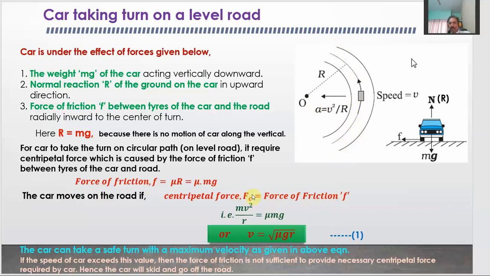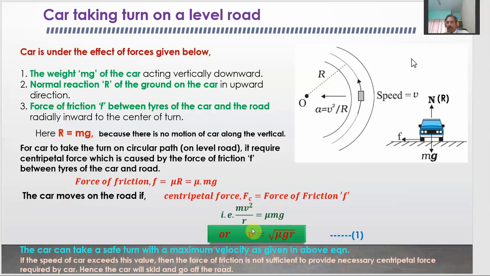So we can write the expression for the centripetal force. We already know that the centripetal force takes the formula mv squared upon r, and the force of friction should be equal to mu times mg. So this is the formula we get. From here m cancels out on both sides, and we get the velocity of the car, v equal to the square root of mu g r. So this is the formula for the velocity which a car, or a vehicle, should have in order to take a safe turn on a level road.